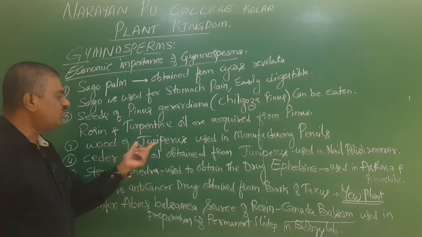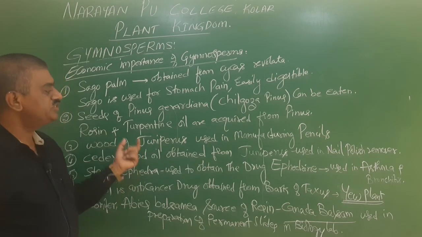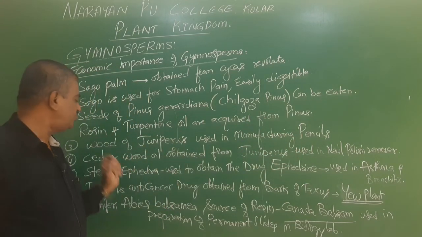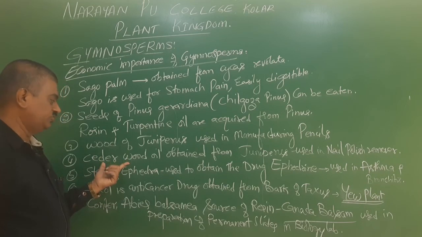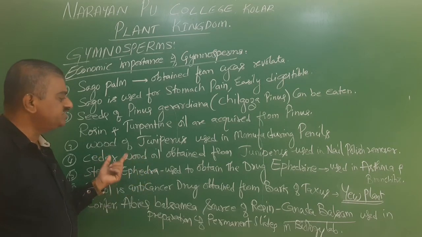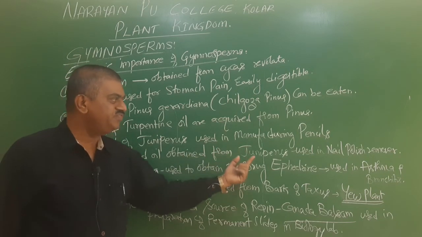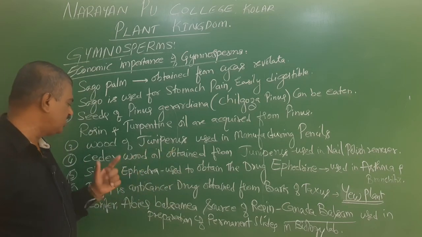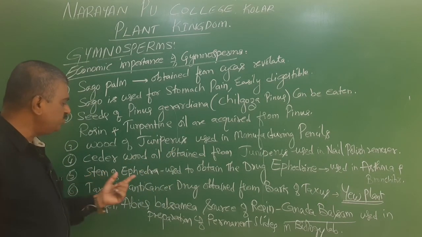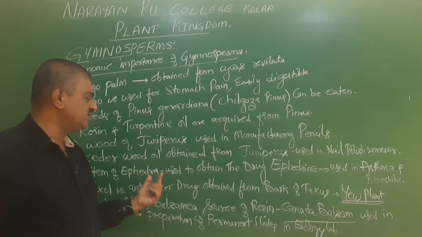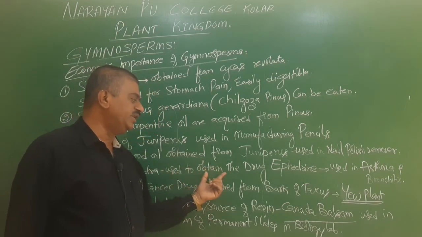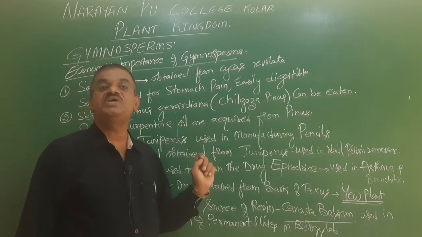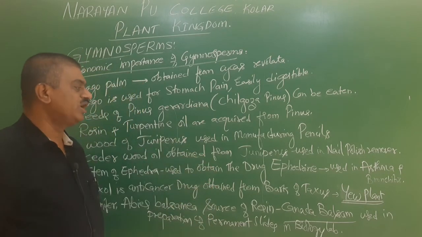Next, the wood of junipers is used in the manufacturing of pencils. Cedar wood oil is extracted from junipers and is used in nail polish removers. Next, from the stem of Ephedra we obtain a drug called ephedrine, which is used to treat respiratory problems like asthma and bronchitis.